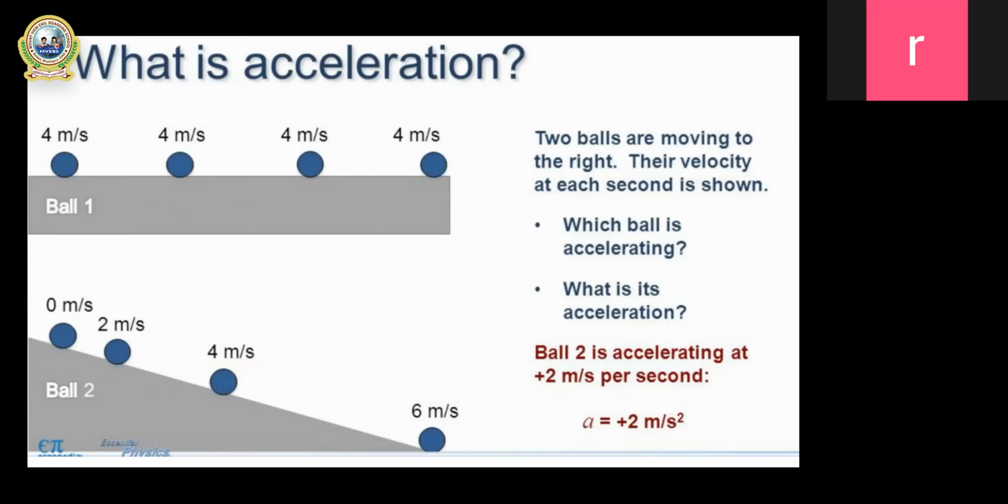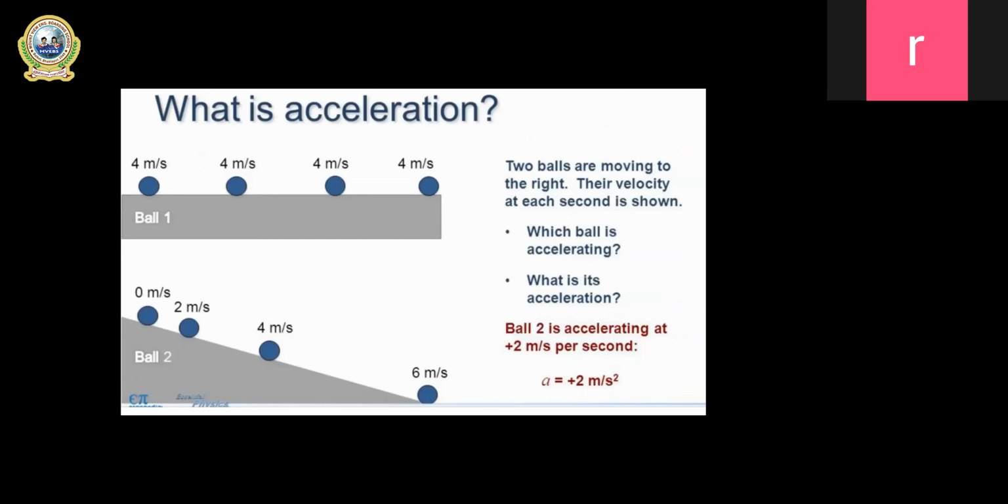The last time we discussed, we read about acceleration. Let's have a short recap on the same topic. Class 9, if you see the slide carefully, you can see two pictures, one above for ball 1, another below for ball 2.